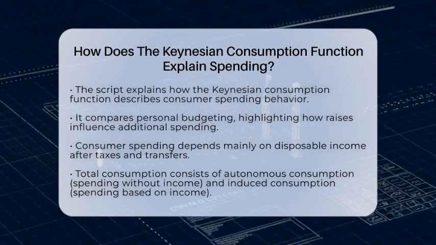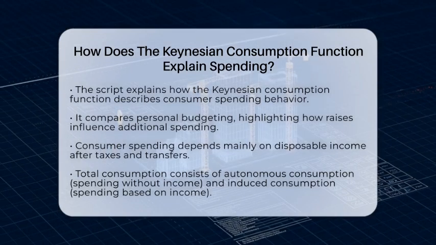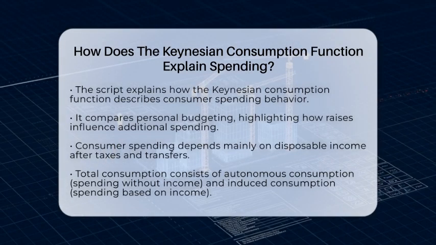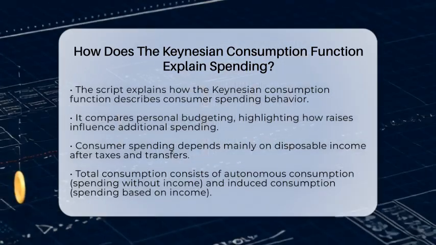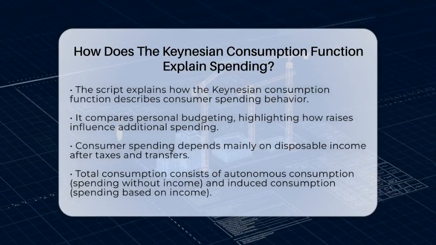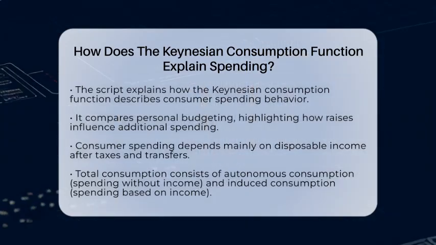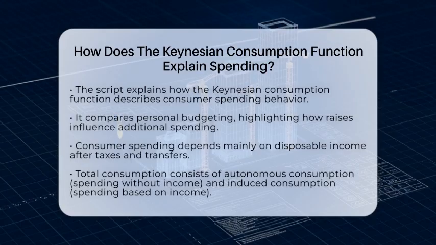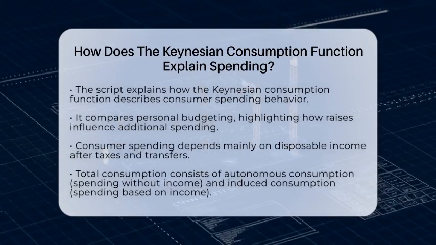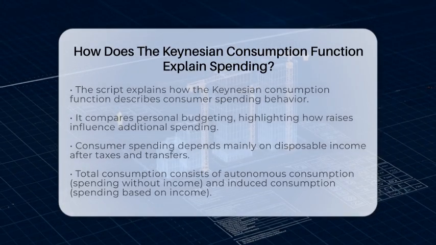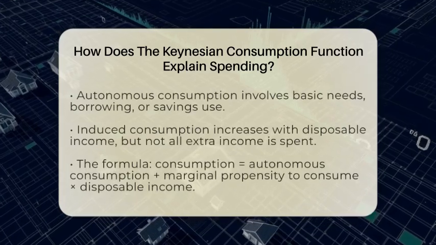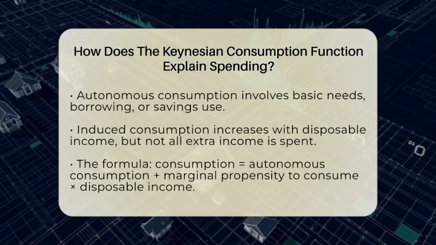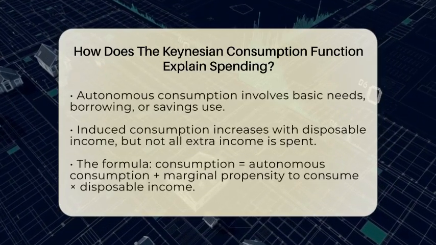It shows that consumer spending depends mainly on how much disposable income people have after taxes and transfers. This function says that total consumption is made up of two parts. The first part is called autonomous consumption. This is the amount people spend even if they have no income, like borrowing money or using savings for basic needs. The second part is induced consumption, which depends on how much disposable income a person has. The more money they have, the more they tend to spend, but not all of it.